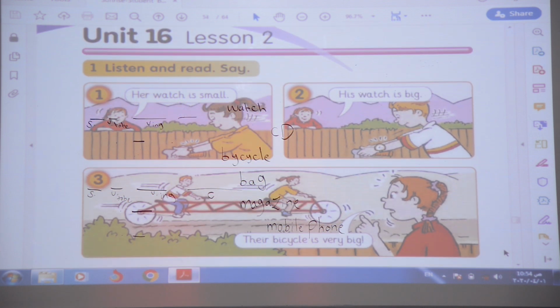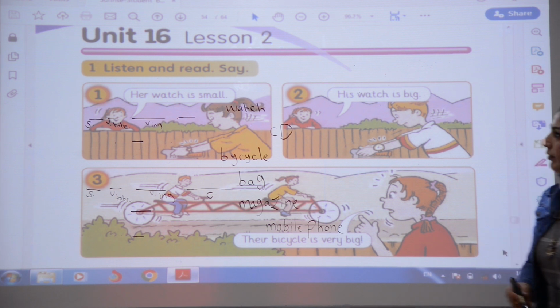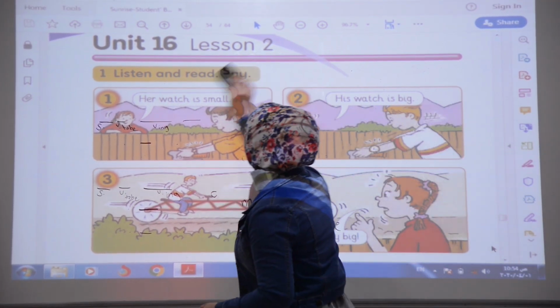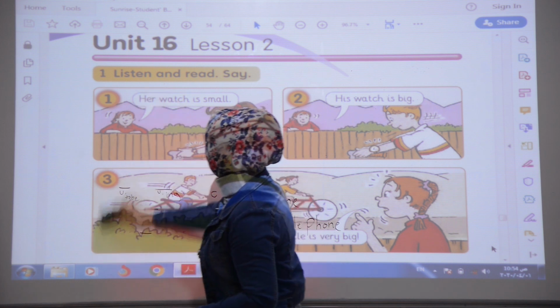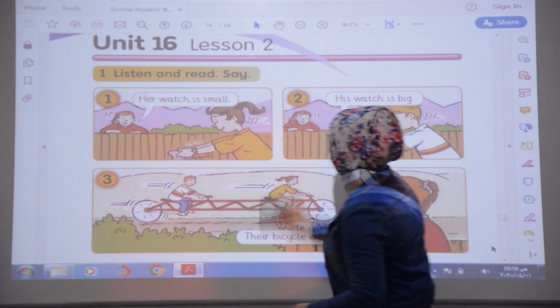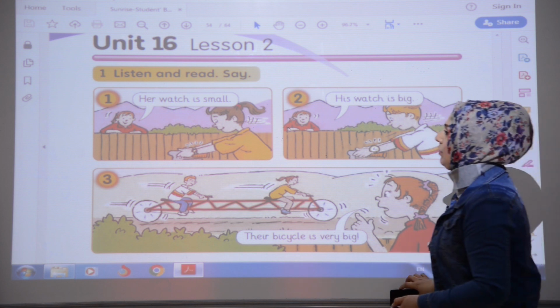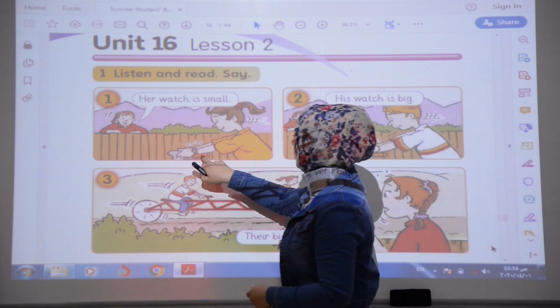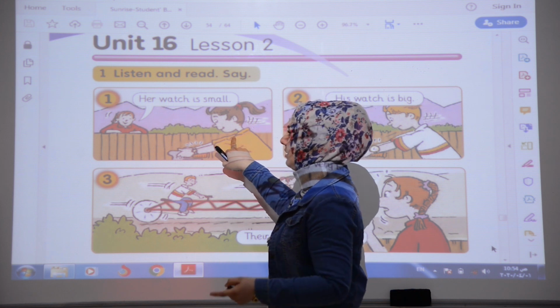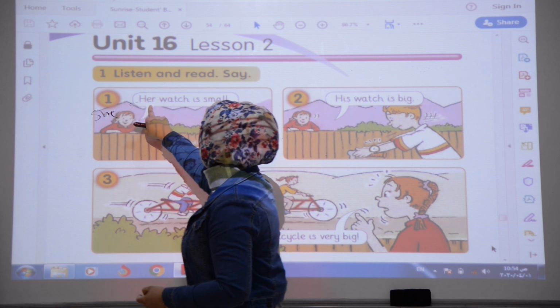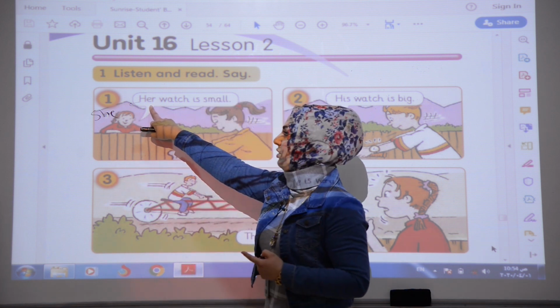Okay. Unit 16, lesson 2. Also, we said that it's about possessive adjective. Okay? Her watch is small. Her watch, because we have she, it means that it will be her for possessive adjective.